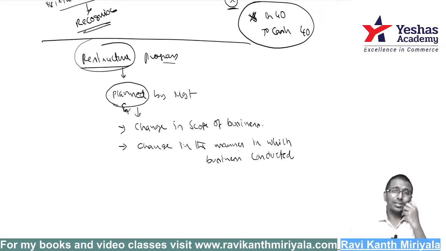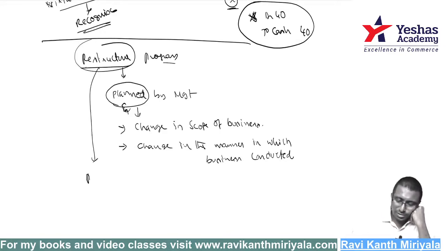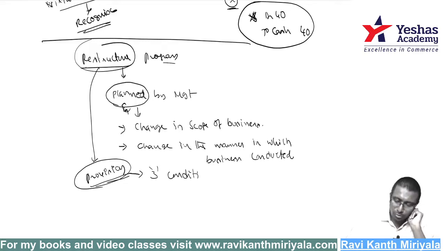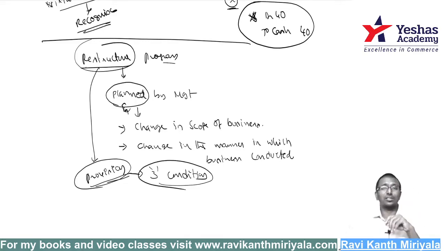So what is the point here, sir? Very simple. Because of restructure, are you supposed to make any provision? That is the basic doubt everybody will get. There is only one answer. Whenever you want to make any provision because of the restructure, it has to satisfy, as usual, the 3 conditions related to provision. What are the 3 conditions? There should be a present obligation arising from past events, a probable future economic benefits outflow, and it should be measured reliably. When you satisfy all the 3 conditions, only then you are supposed to make a provision. Otherwise, you are not supposed to make a provision. That's it, my dear. We are through with accounting standard 29.